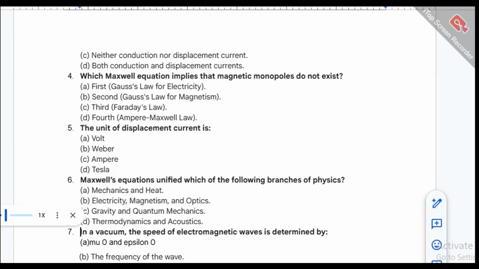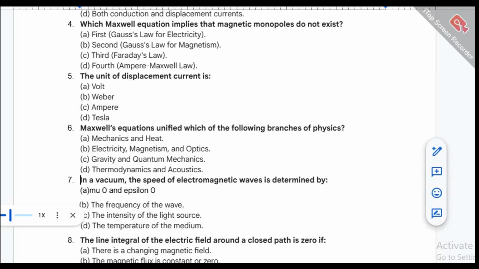4. Which Maxwell equation implies that magnetic monopoles do not exist? A. First, Gauss's law for electricity. B. Second, Gauss's law for magnetism. C. Third, Faraday's law. D. Fourth, Ampere-Maxwell law. 5. The unit of displacement current is A. Volt, B. Weber, C. Ampere, D. Tesla.